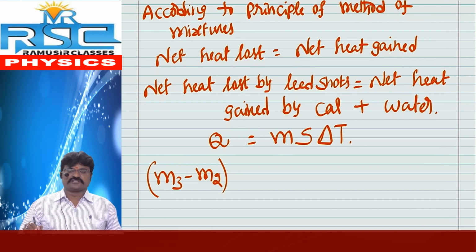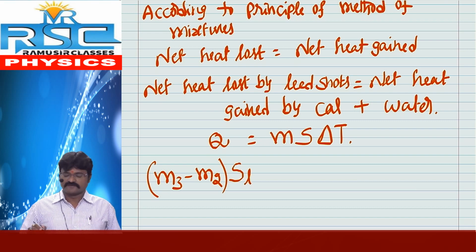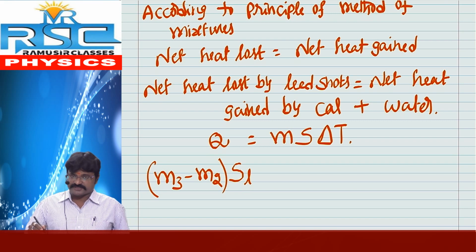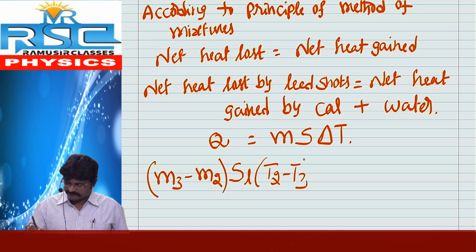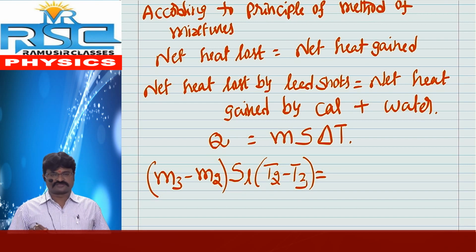Next, s means the specific heat of lead shards, which we are already given, SL. Delta T means the change of temperature of lead shards, which we already took. It is nothing but T2 minus T3. This is only for the net heat lost by the lead shards.